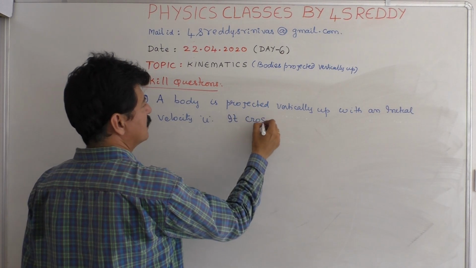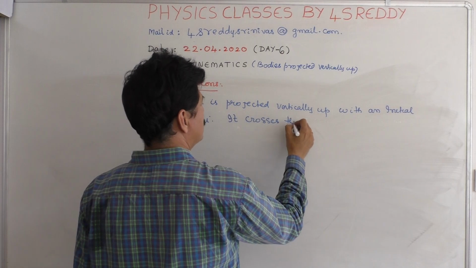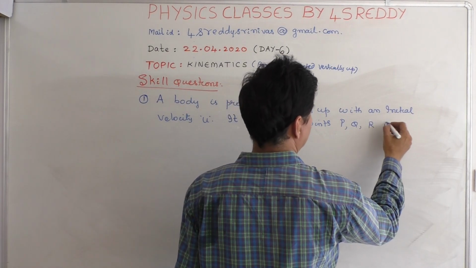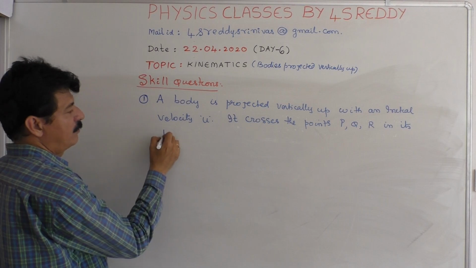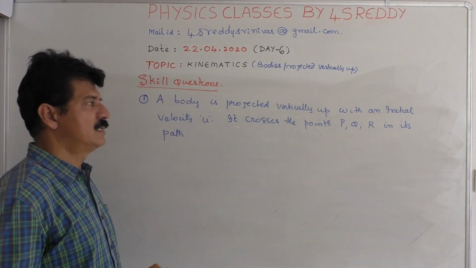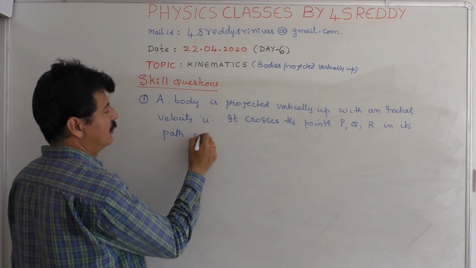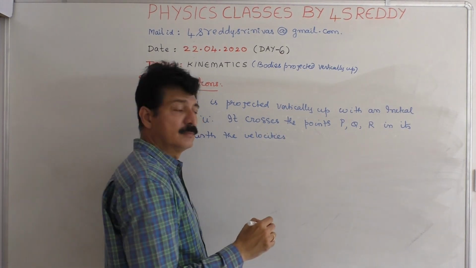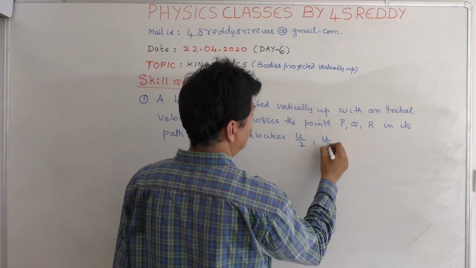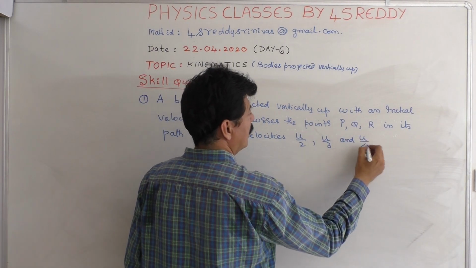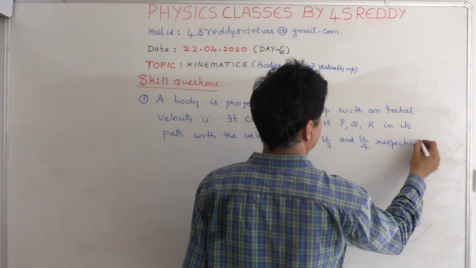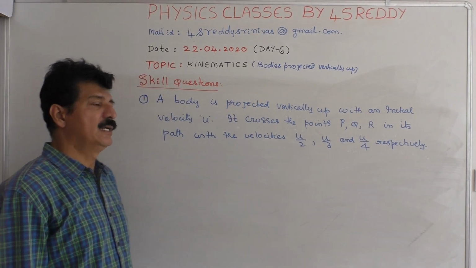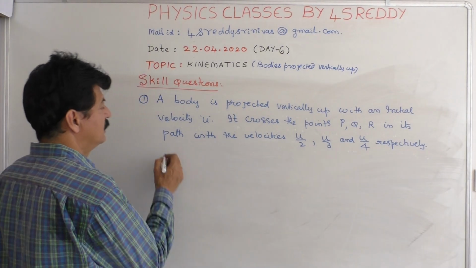It crosses the points P, Q, R in its path with the velocities U by 2, U by 3 and U by 4 respectively. Then find